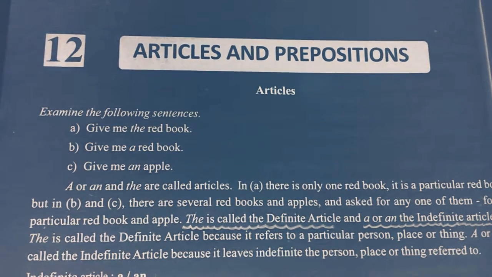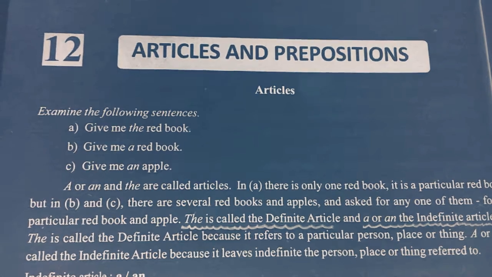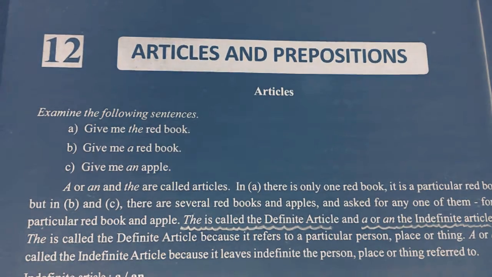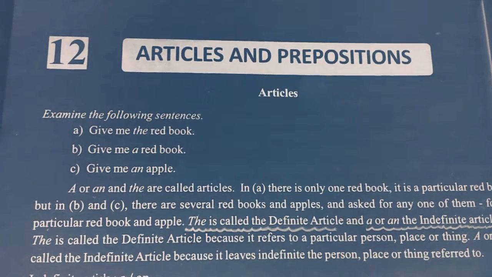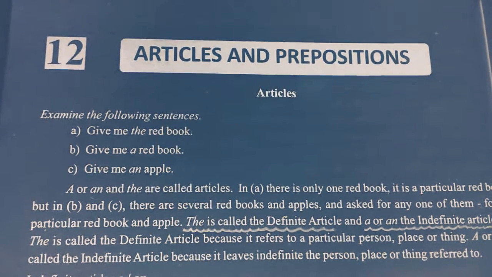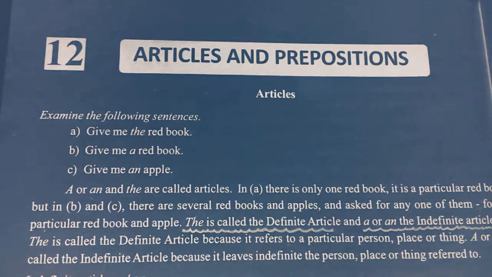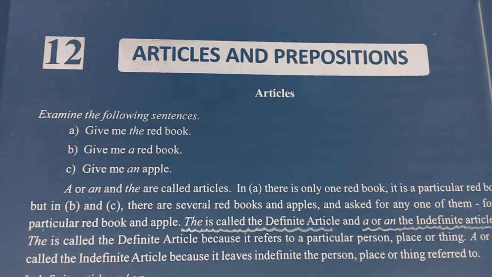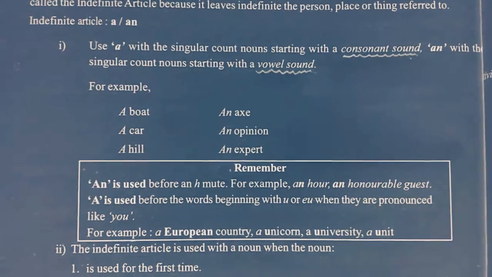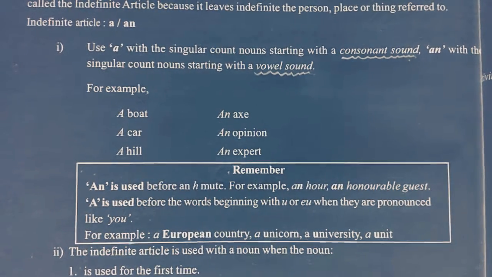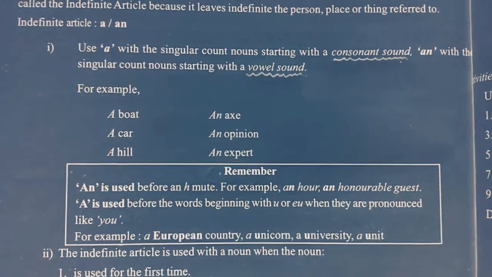In the first sentence, we are using the because we are pointing out a particular red book. But in the second and third sentences, there are many red books and many apples. Thus we are using a and an. So now the question is where to use a and where to use an.